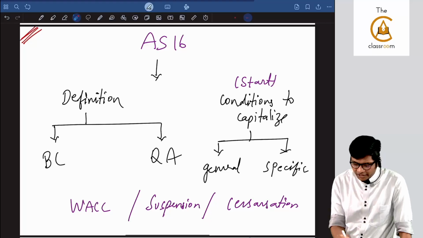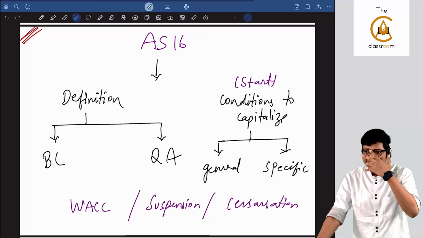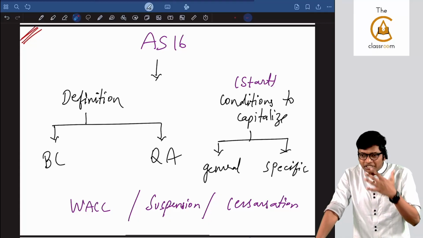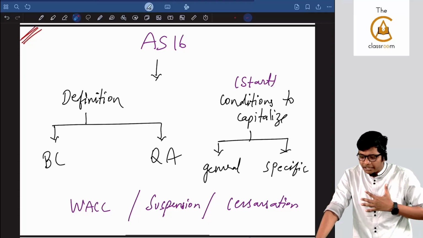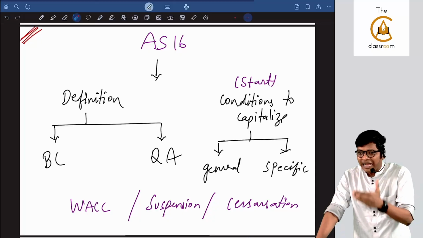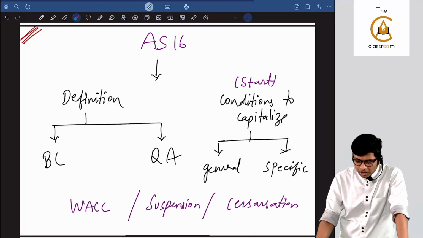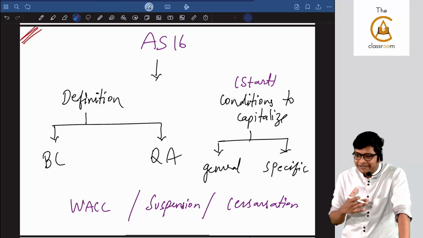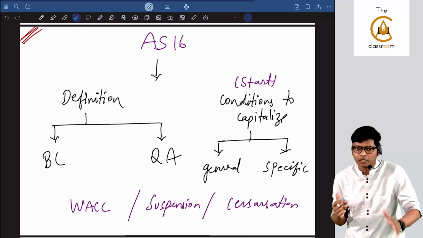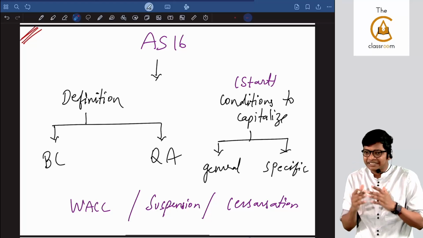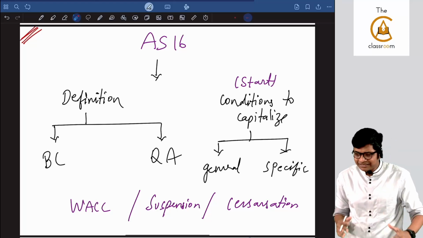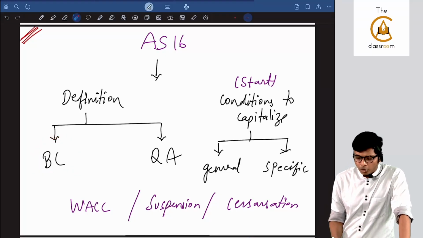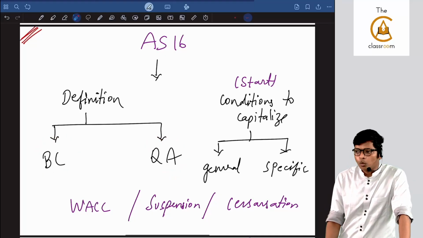Quickly, if you see AS16, what does AS16 talk about, guys? Borrowing cost, and colloquially we can think of it as interest, but it is not just interest, it includes even some other elements in borrowing cost. Now if you see, this standard has only about 5 to 6 concepts that can come in exam. Beyond this, not possible. So always, for any topic that you see, you have to check if you have covered all these concepts. In this standard, there are two important definitions. What is the definition of borrowing cost and what is the definition of qualifying asset?